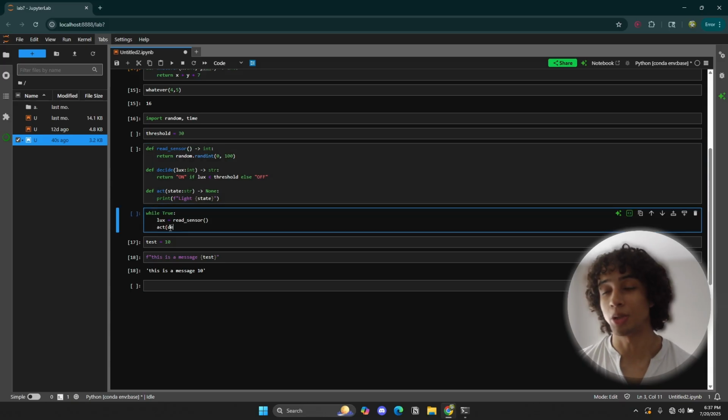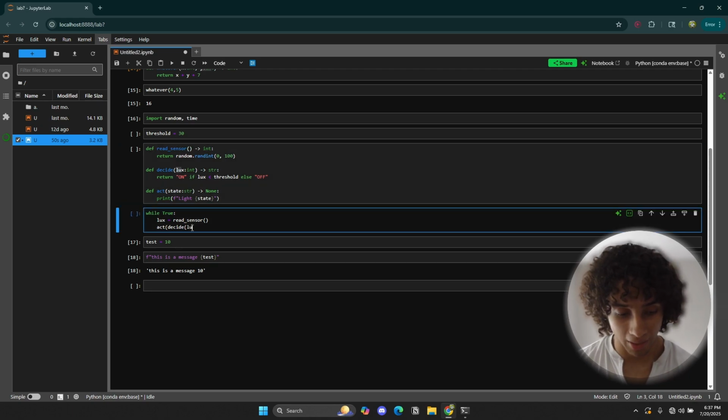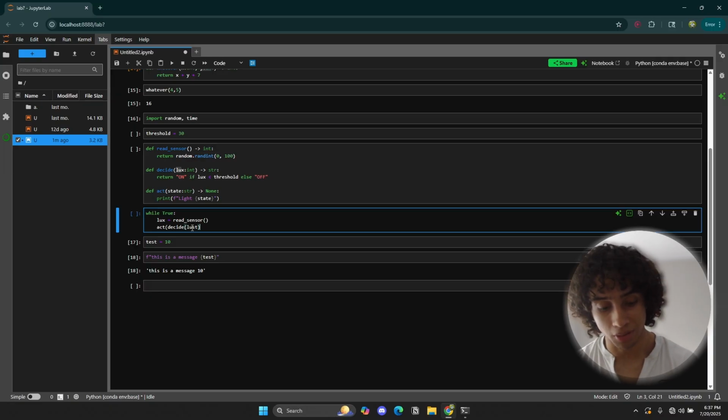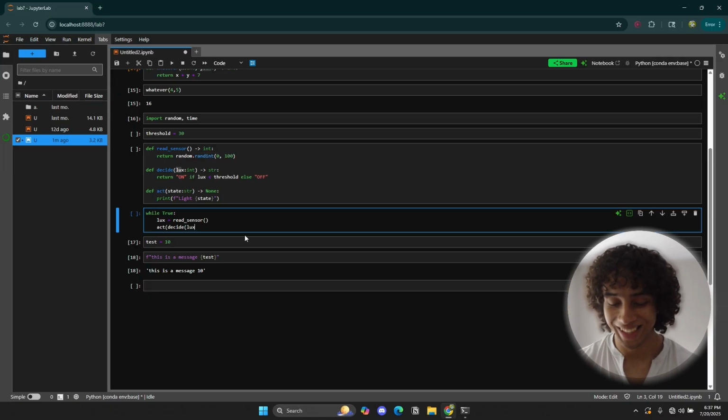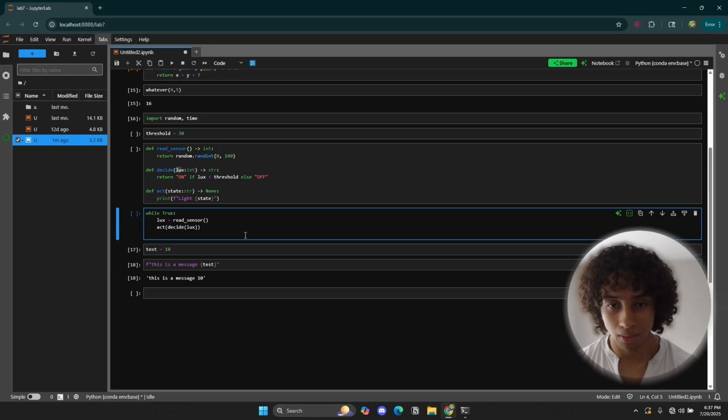And what we're going to do is put the function decide inside of the function act. So you can put a function inside a function. Inside of decide, we're going to be accepting lux. So we're putting lux, that is the read sensor function, inside of the decide function. Oh man, I inputted lust. Lux, not lust. And then here, we're going to input a simple delay, so we don't get a whole bunch of messages output into the console, if that makes sense. This is just a simple delay. That's why we're importing time.